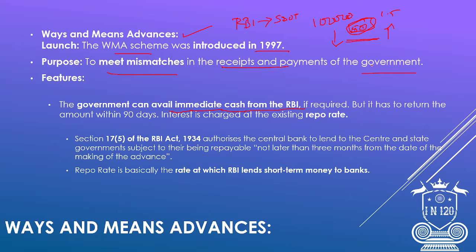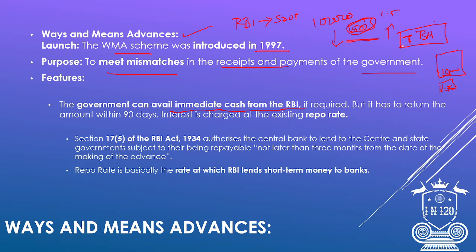If the government is short of money and needs immediate cash, what they can do is sell their treasury bills. Governments will have treasury bills, which have a face value. What is a face value? Say for example, they'll sell this treasury bill for 1 lakh rupees, and on redemption, by returning it, they can get 1.2 lakh rupees or 1.1 lakh rupees.